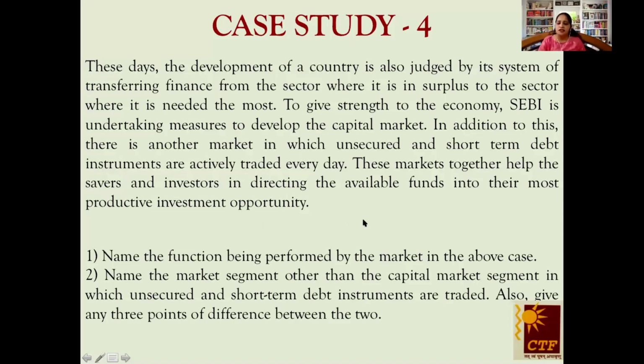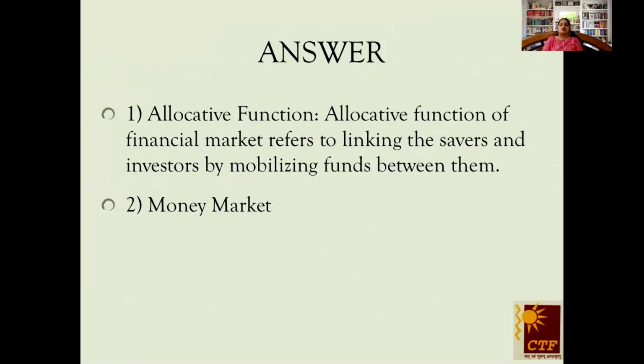So which function is being performed here? Yes, you are right, students. You are giving the correct answer. It's the allocative function, that is mobilization of funds and channelizing them into the most productive uses. And which is the other market along with the capital market? We had discussed earlier. That's the money market.